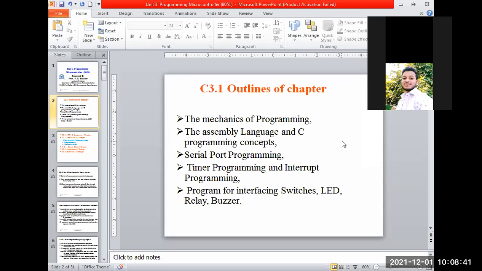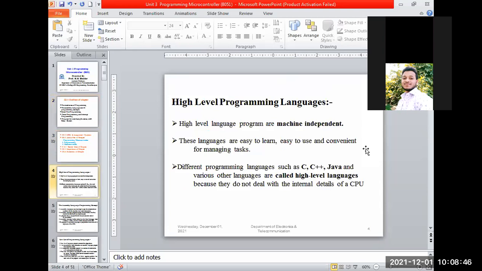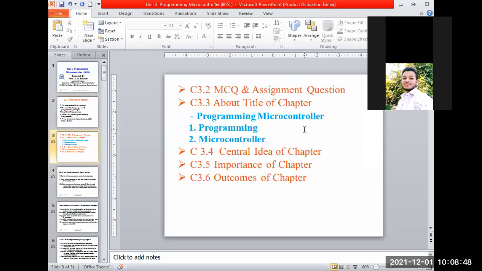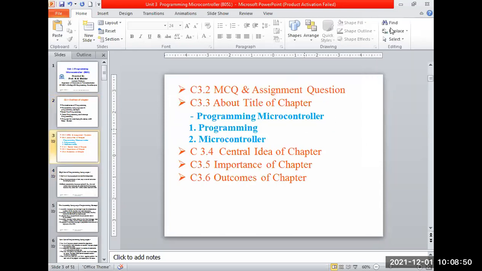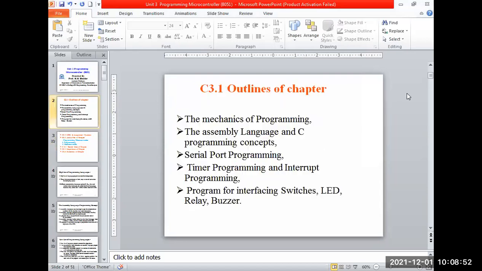Basically, we have 2 types of programming. One is called assembly language, another is called C language. We are focusing on assembly, and then we have some code in C language also. We'll compare what is meant by assembly language and C language. One is called low level and the other high level, and we'll see why in a little part of this.